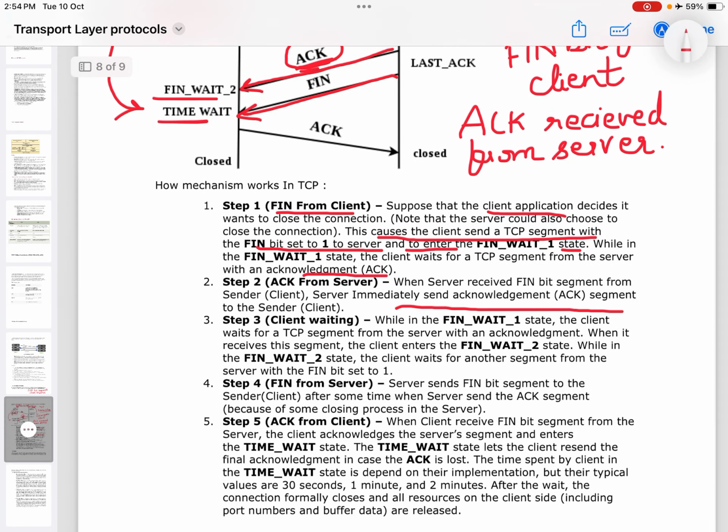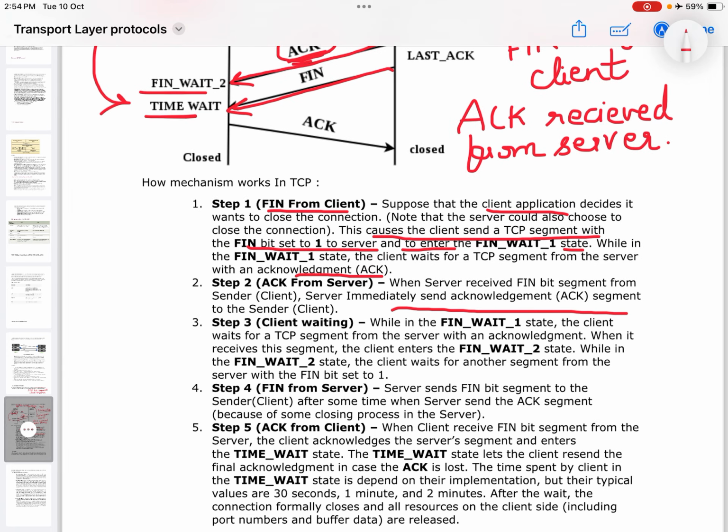Step 5, ACK from the client. When the client receives the FIN bit segment from the server, the client acknowledges the server segment and enters the time wait state. So from FIN wait 2, it will enter the time wait state.